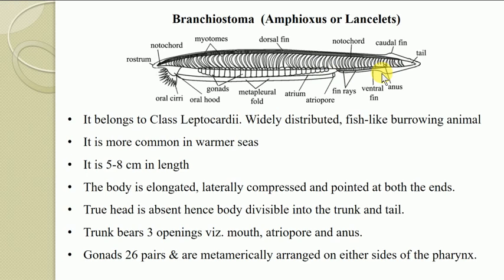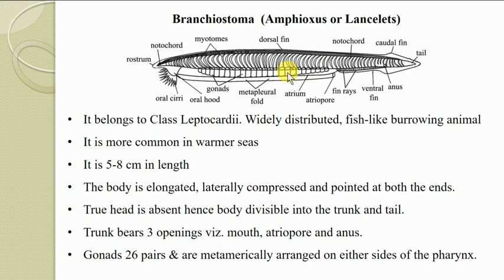It bears three longitudinal median and unpaired fins, that is a dorsal fin, this one is a ventral fin, and this one is a caudal fin. So these fins are useful for the purpose of locomotion. Then gonads. So all these are the gonads. The gonads are 26 pairs.